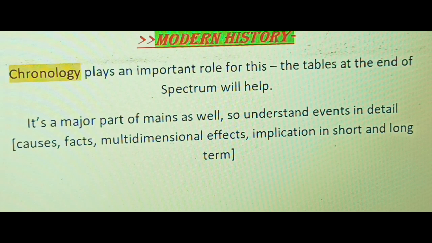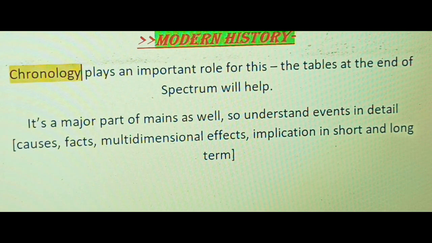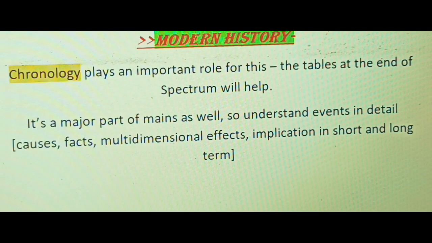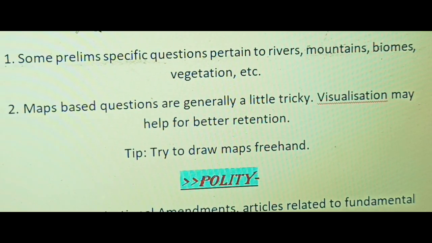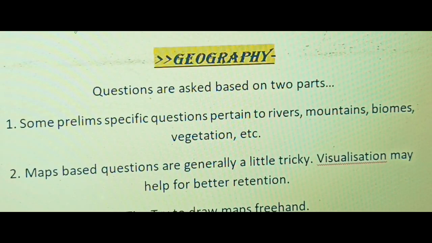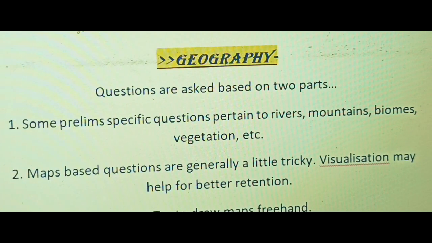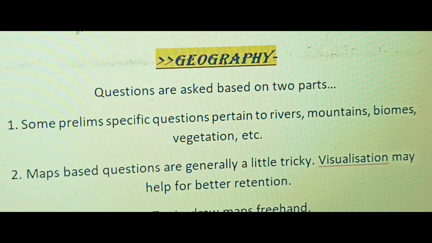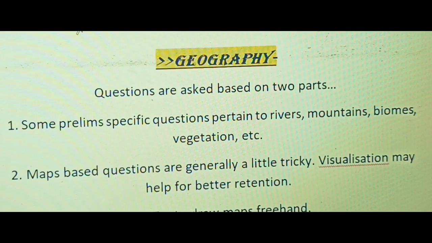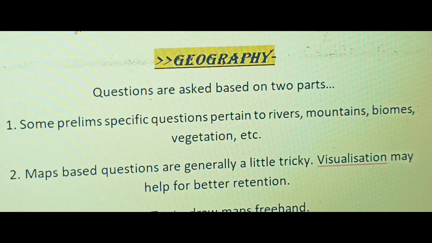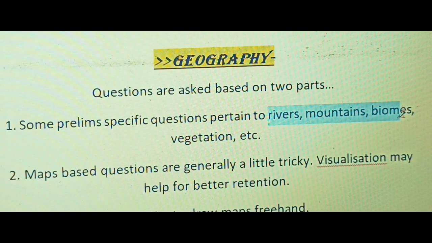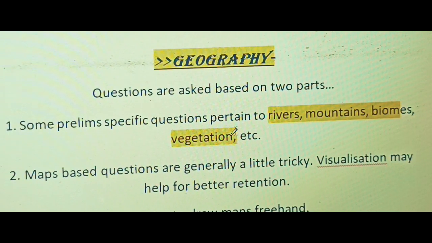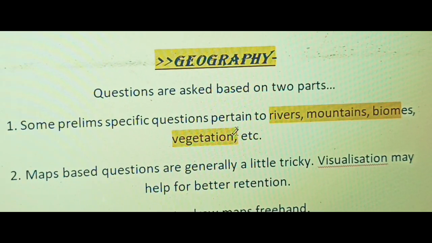And for prelims, these tables behind the spectrum and PYQs and chronology will help you much more in that. So I hope you will be understanding that. Next we have geography. Geography is particularly asked in two parts. First one is prelim specific questions pertaining to rivers, mountains, biomes, vegetations. If you know any river and mountains, UPSC asks direct questions from these topics, and vegetations also. UPSC asks some questions in direct form only.